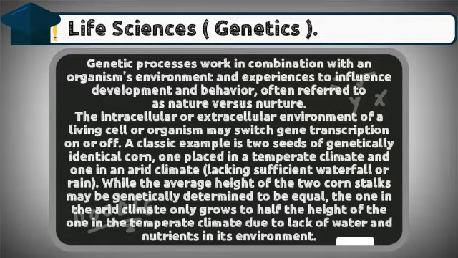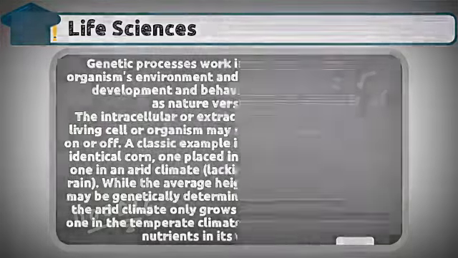While the average height of the two corn stalks may be genetically determined to be equal, the one in the arid climate only grows to half the height of the one in the temperate climate due to lack of water and nutrients in its environment.